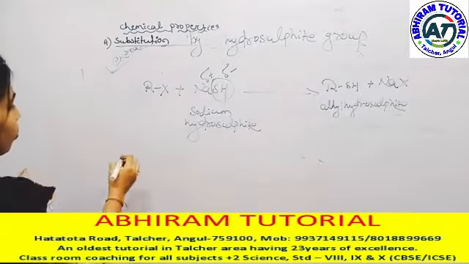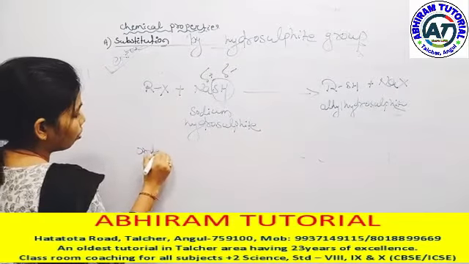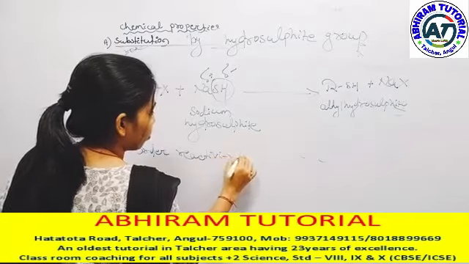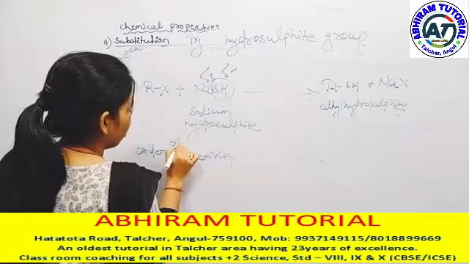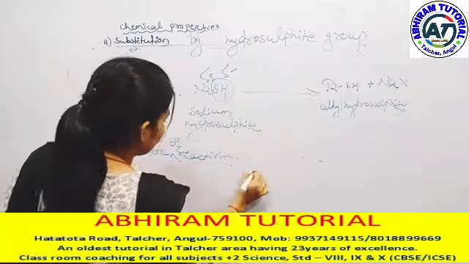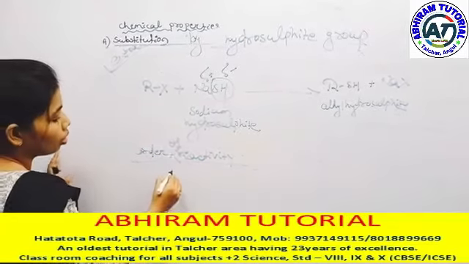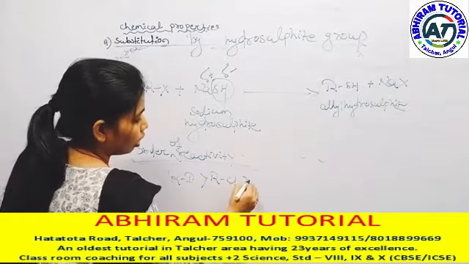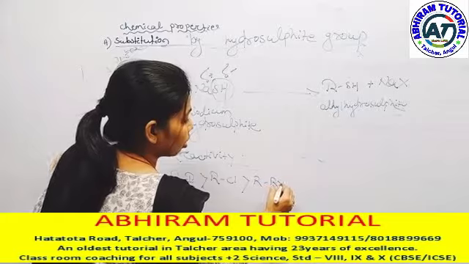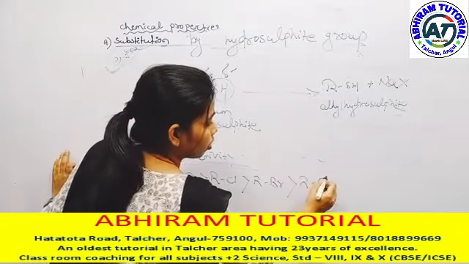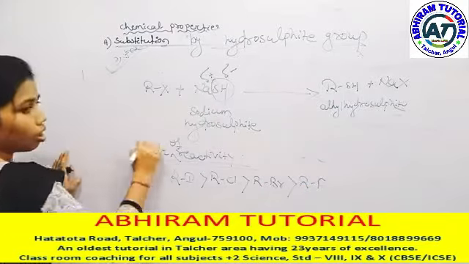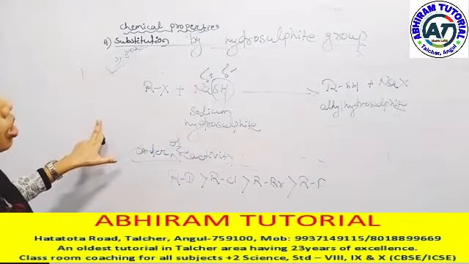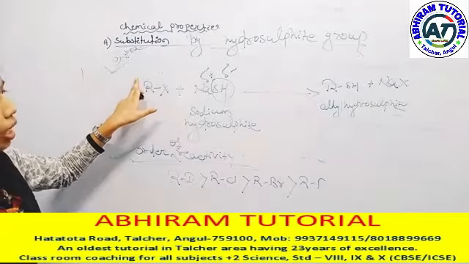Next, order of reactivity. In previous properties we know about the order of RI, chlorine greater than bromine, that is your order of reactivity. That is all about your chemical properties of the haloalkane group.